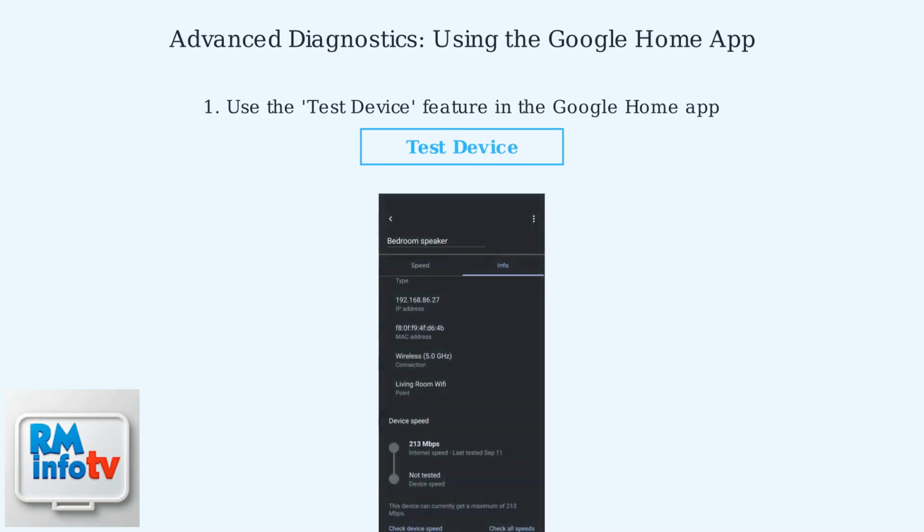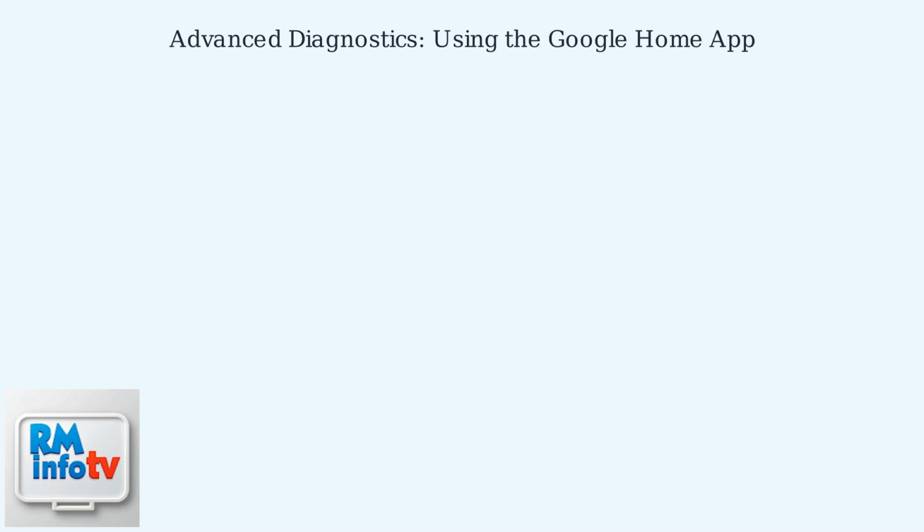For advanced diagnostics, use the Test Device feature in the Google Home app to check for connection problems. This feature runs automated tests to identify issues with your smart lights. You can also use third-party network scanning tools like Fing to identify network issues affecting your smart lights. Fing helps scan your home network and detect connectivity problems. Finally, ensure all your devices are online and properly configured in the Google Home app. Check the device list to confirm connections and settings.